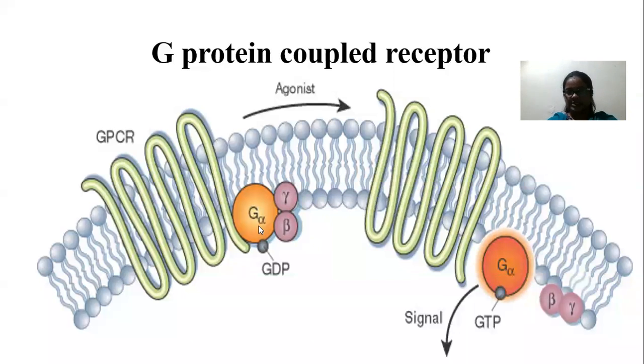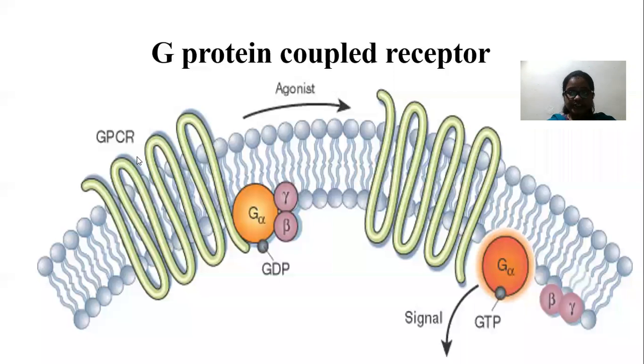But when an agonist binds with the GPCR, nothing but any other chemical signal, like acetylcholine or adrenaline, whatever it is, a neurotransmitter or any other chemical signal, then what will happen? Conformational changes happen in the GPCR.